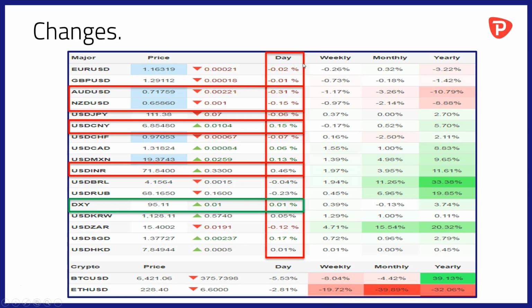By recent standards, a relatively quiet session on the world's foreign exchanges, but there were some moves of note worth pointing out. Weakness again in Australasia, with both the Australian and the New Zealand dollars giving ground against the US counterpart. The Chinese yuan was also lower against the US dollar by 0.15%, and the Indian rupee gave up 0.46% against its US counterpart. Dollar index pretty unmoved, 95.11 trading shortly before the video, a change of 0.01% over the last 24 hours. It is up, it's still above the 95 level that we see as being very important, but it's not making a very good fist of rallying, would be my observation here. Perhaps the key US data today and tomorrow can change those fortunes.